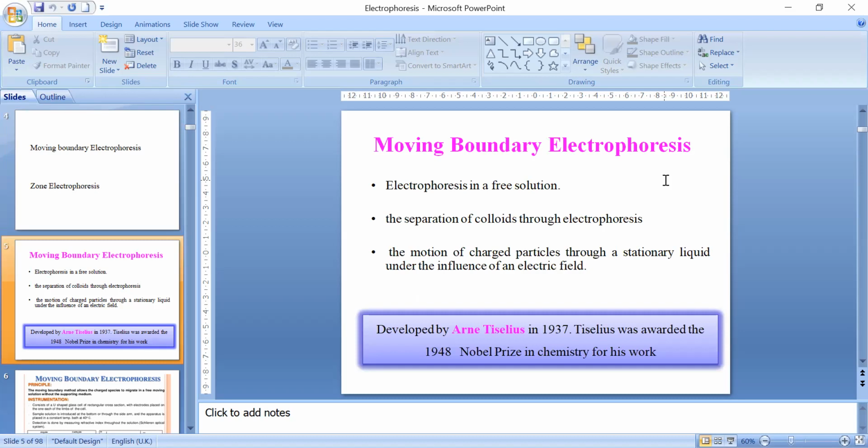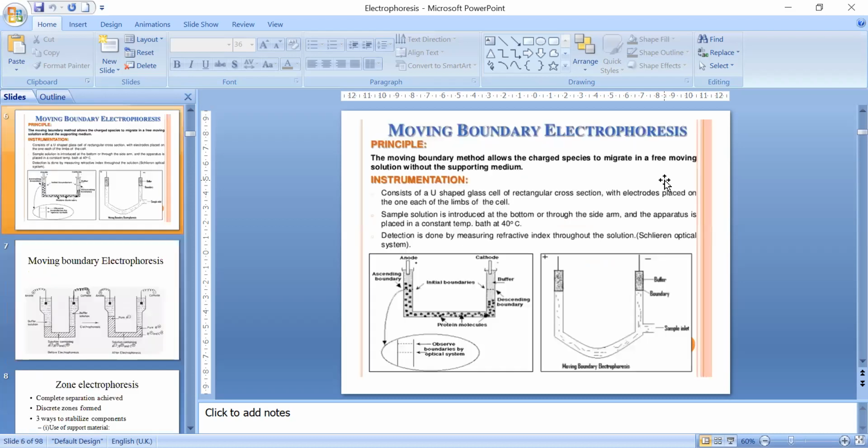So this is electrophoresis in a free solution. If you have a conducting material through which electricity can pass, and we mix some biomolecule in this solution, then the molecules may migrate to the opposite electrode. This was the first idea of how electrophoresis can take place, and this is one graphical representation of how it took place.